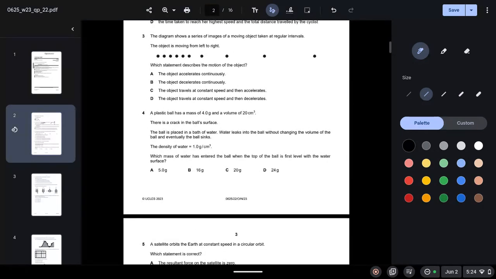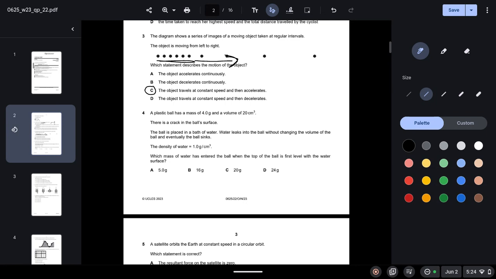Question 3. The diagram shows a series of images of a moving object taken at regular intervals. The object is moving from left to right. Which statement describes the motion of the object? Well, we can see that initially the object is moving at a constant speed and then slowly it accelerates. So looking at the options, we can see that option C is correct, which says that the object travels at constant speed and then accelerates.